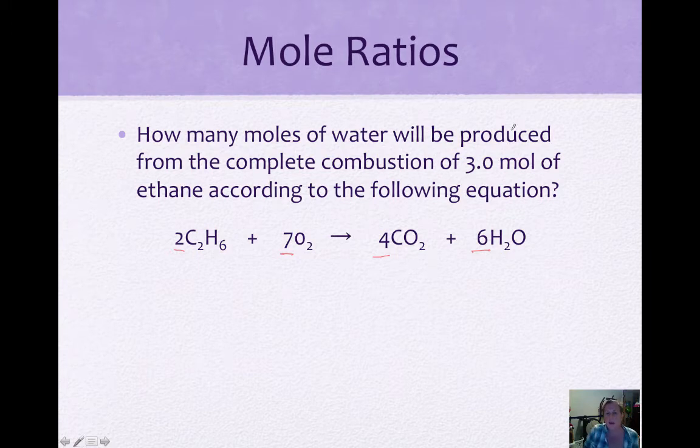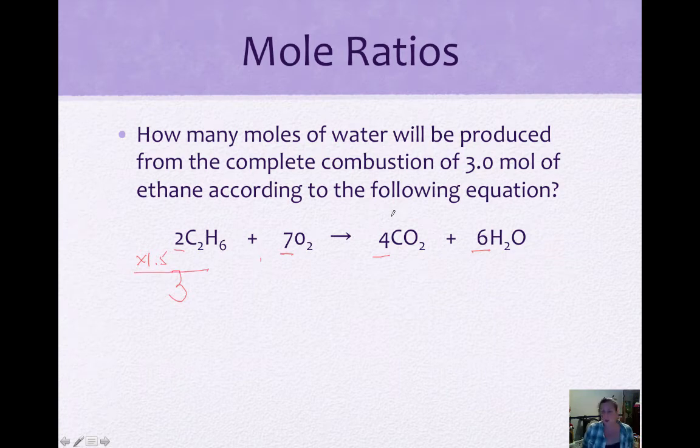So now it's saying if we start off with 3 moles of ethane, so here we're going to have 3 instead. How do we get from 2 to 3? So you could set this up as a proportion, or you can recognize that 2 times 1.5 will give us 3. So 2 times 1.5, I'm going to show you both ways in case whichever way works better for you, would give you 3. So we can multiply each of these by 1.5.